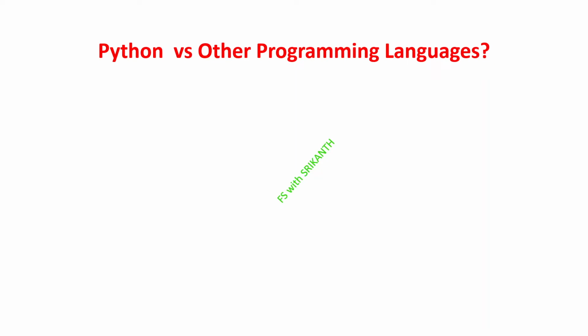Python is an interpreted, high-level, general-purpose programming language. It was developed by Guido van Rossum, who was the founder of Python. In this lecture, we need to compare Python with other programming languages.